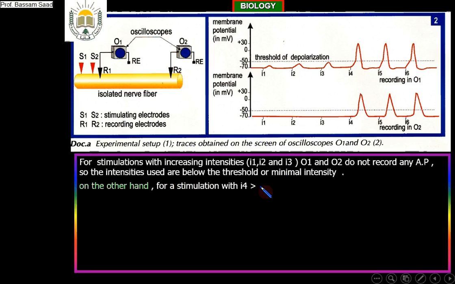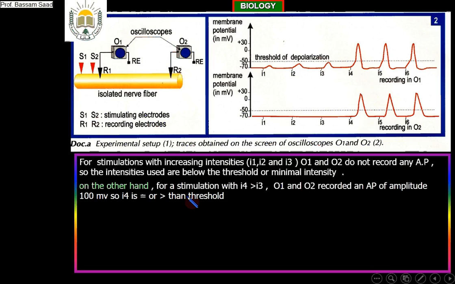Also, there are two results here. How can we explain that? O2 also recorded the action potential recorded by O1. The action potential is recorded by O1 and by O2. It means that the action potential can move, propagates. Look to this.